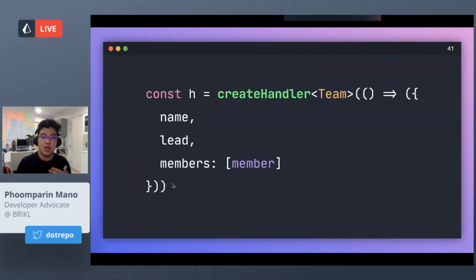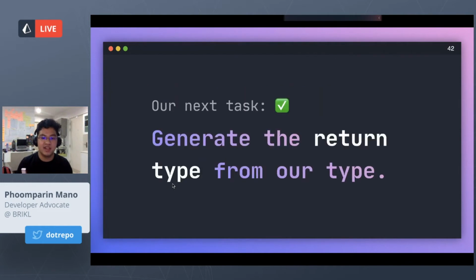Okay, now back to our problem at hand. The goal here is to be able to create a resolver function that gets the type that we created, and it allows us to populate it. But remember, we are not creating this type by hand. We're not creating the interface of the type, but we are auto-generating it from the constants. So how does that work?